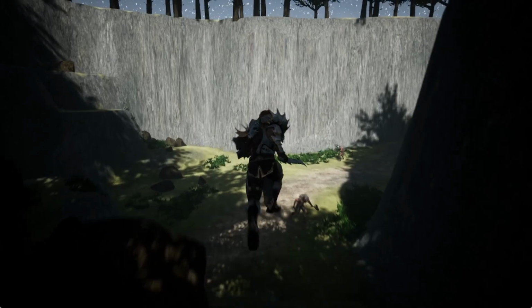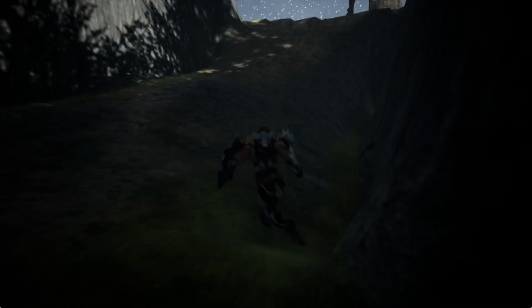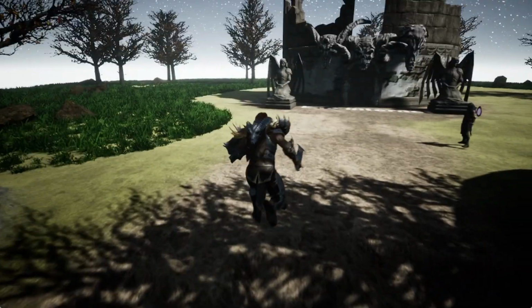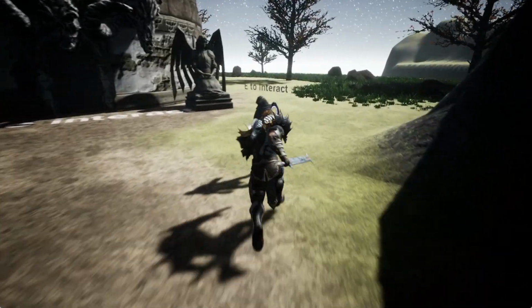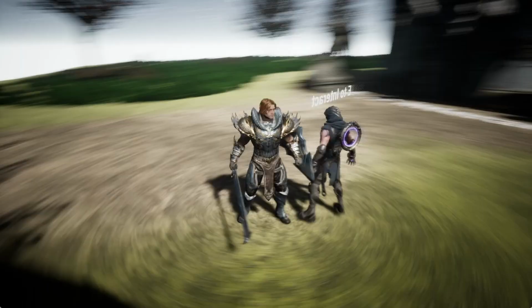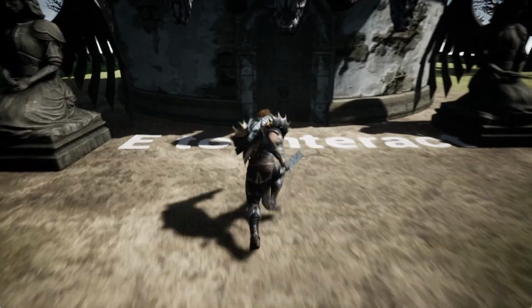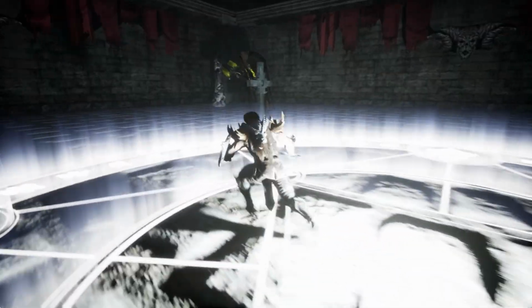For how bad of a level designer I am, and especially back then, I was pretty proud of this level. You know, I actually kind of made a map. I can get up here, and then I'll talk to him. He's gonna tell me, like, here is the dungeon. Okay, cool. So this right here is the dungeon you can go into. Click E to interact, and then you got your basic boss fight over here.